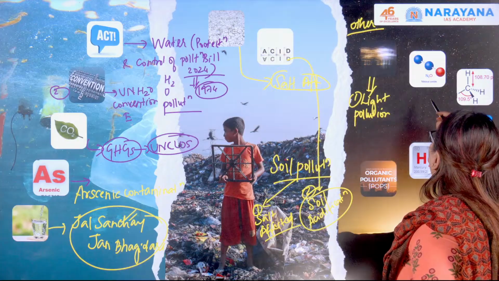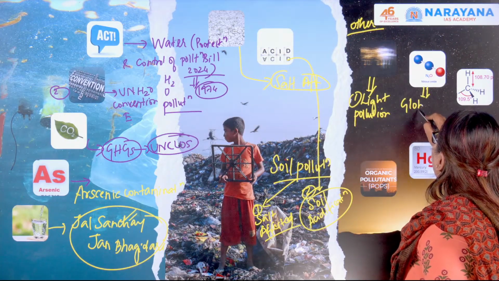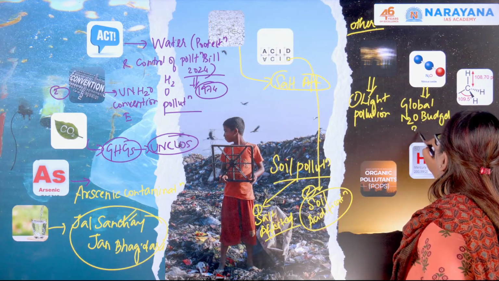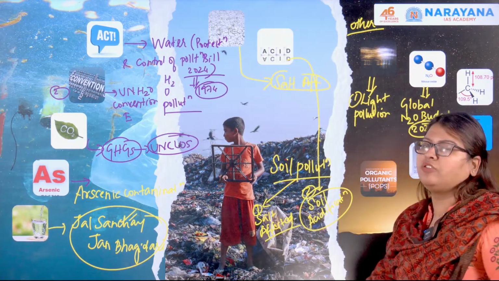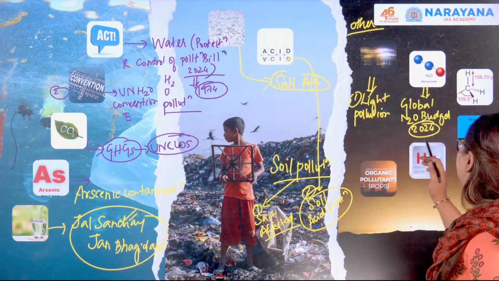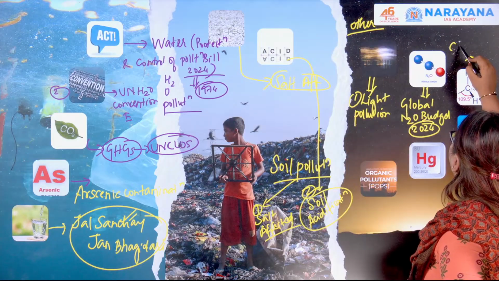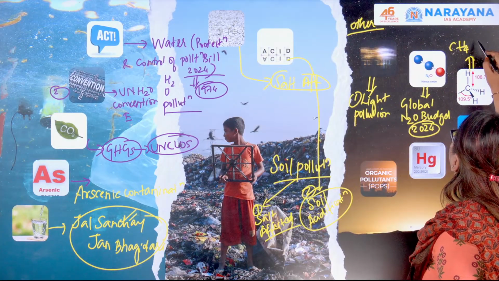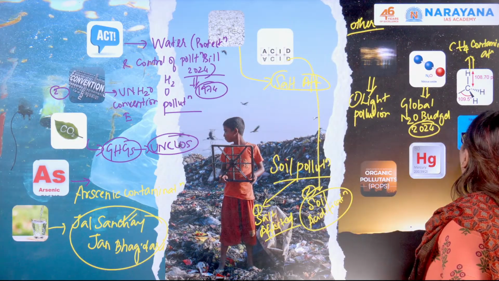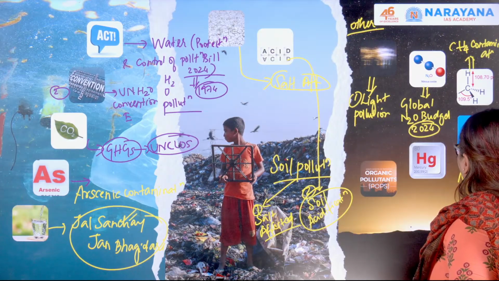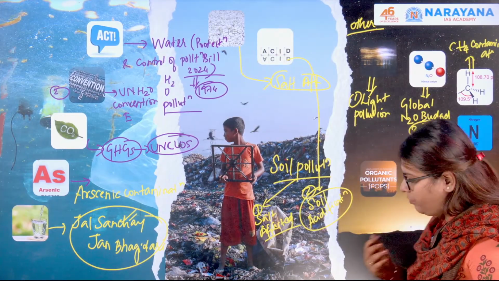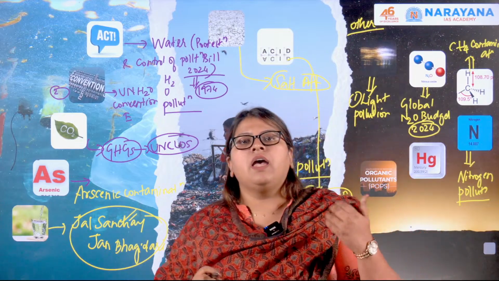Next we will be talking about the Global Nitrous Oxide (N2O) Budget 2024 that has been released, and we will see the overall concentration of nitrous oxide that leads to pollution levels. This is the second topic. Next one we will talk about methane contamination, that is, CH4 contamination or methane pollution. And moving forward we will be talking about nitrogen pollution. What do you mean by nitrogen pollution, and what are the different pollutions, not only soil pollution, but water as well as air pollution?